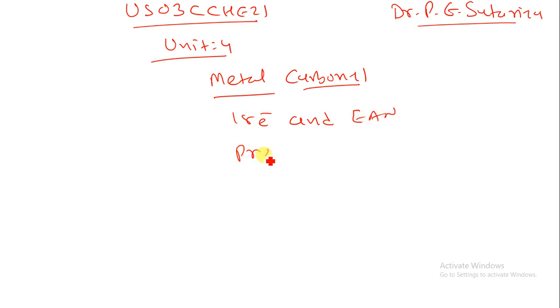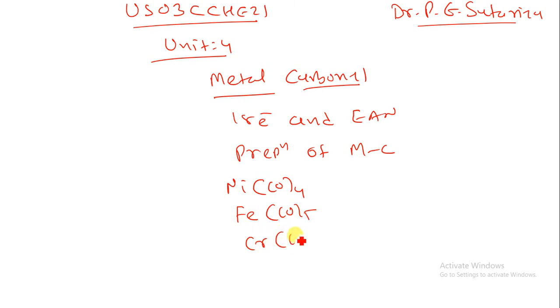Then the preparation of metal carbonyl, how we can prepare a metal carbonyl. Then we studied Ni(CO)4, then Fe(CO)5, then Cr(CO)6, and in the last lecture we learned about Mn2(CO)10. So far we have studied this much of the topic of metal carbonyl.